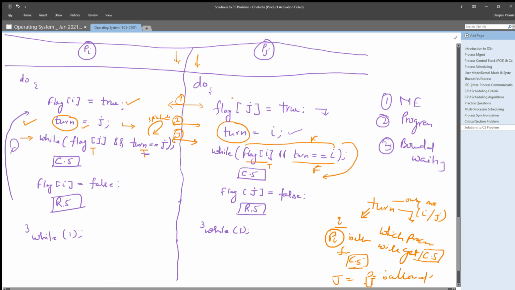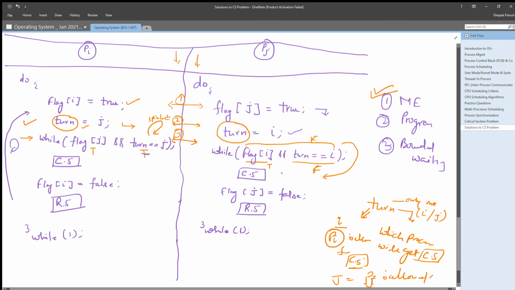As we already saw, only one process is entering its critical section and the other is locked in the spin lock condition, which is in statement 3 where the while loop is happening. So that means mutual exclusion is provided using this solution.